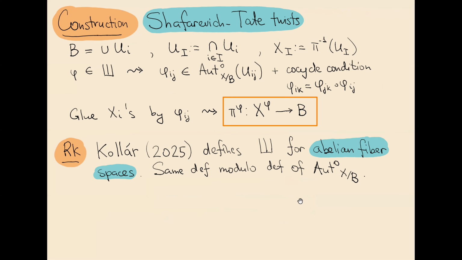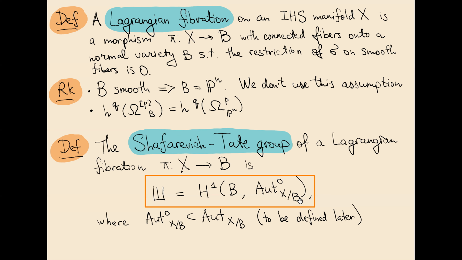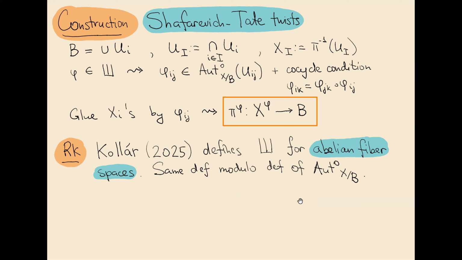But for now, I'd like to explain that this definition of the Shafarevich-Tate group looks a little bit abstract, but actually it has a very clear geometric meaning. We can represent every class in the Shafarevich-Tate group by a Čech cocycle. What we do, we cover the base B by open subsets, and then we have automorphisms over intersections of these open subsets.